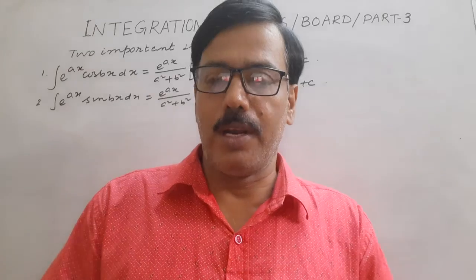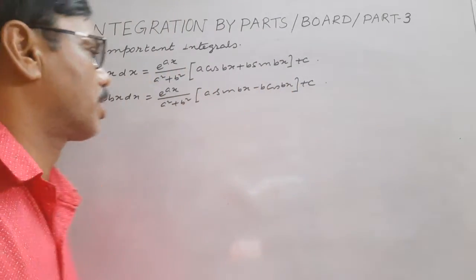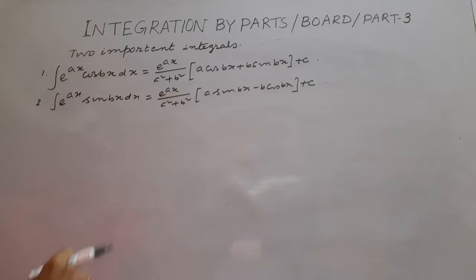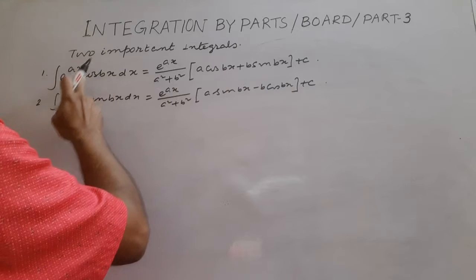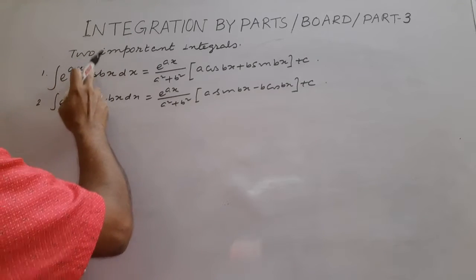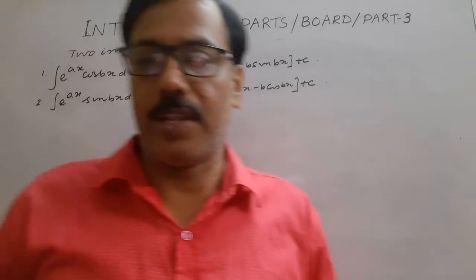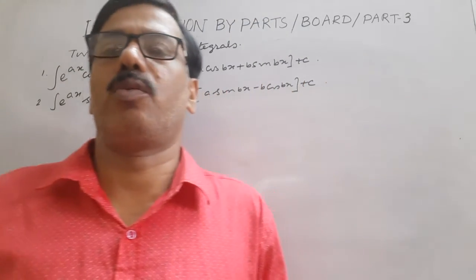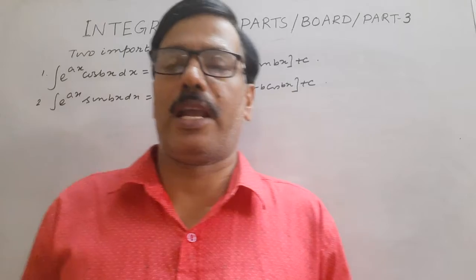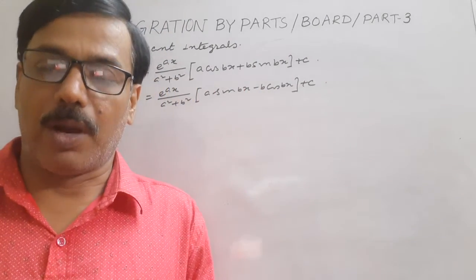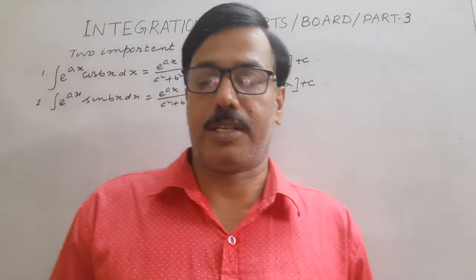We have already discussed that if both are integrable, and if we take the derivative of any one, then it does not finish in any step, then we can take any one of the functions as the first function, and we have to perform repeated integration.